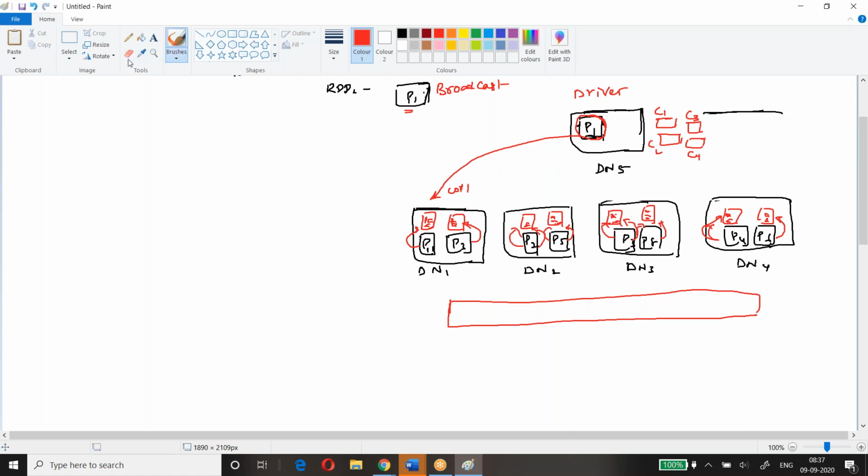Now what will happen here is, anyway, I may require this arrow, but I'll just remove it for now. And I'll also remove this part.